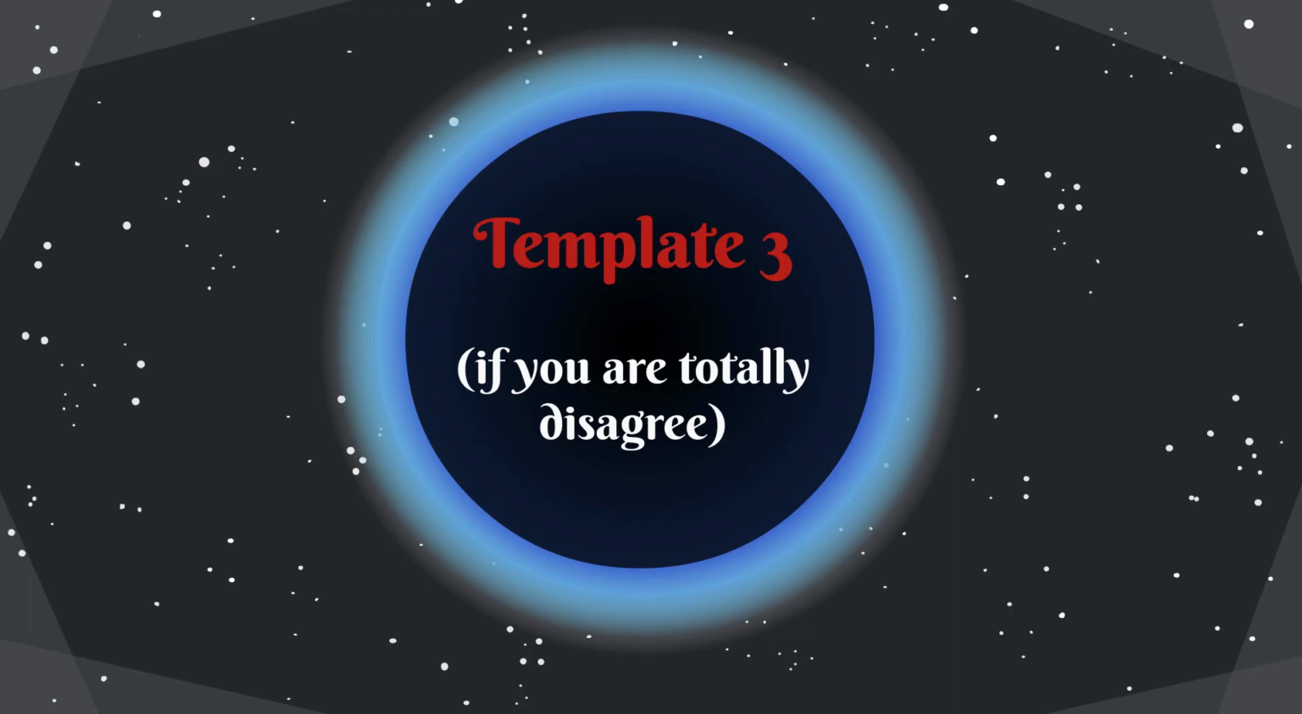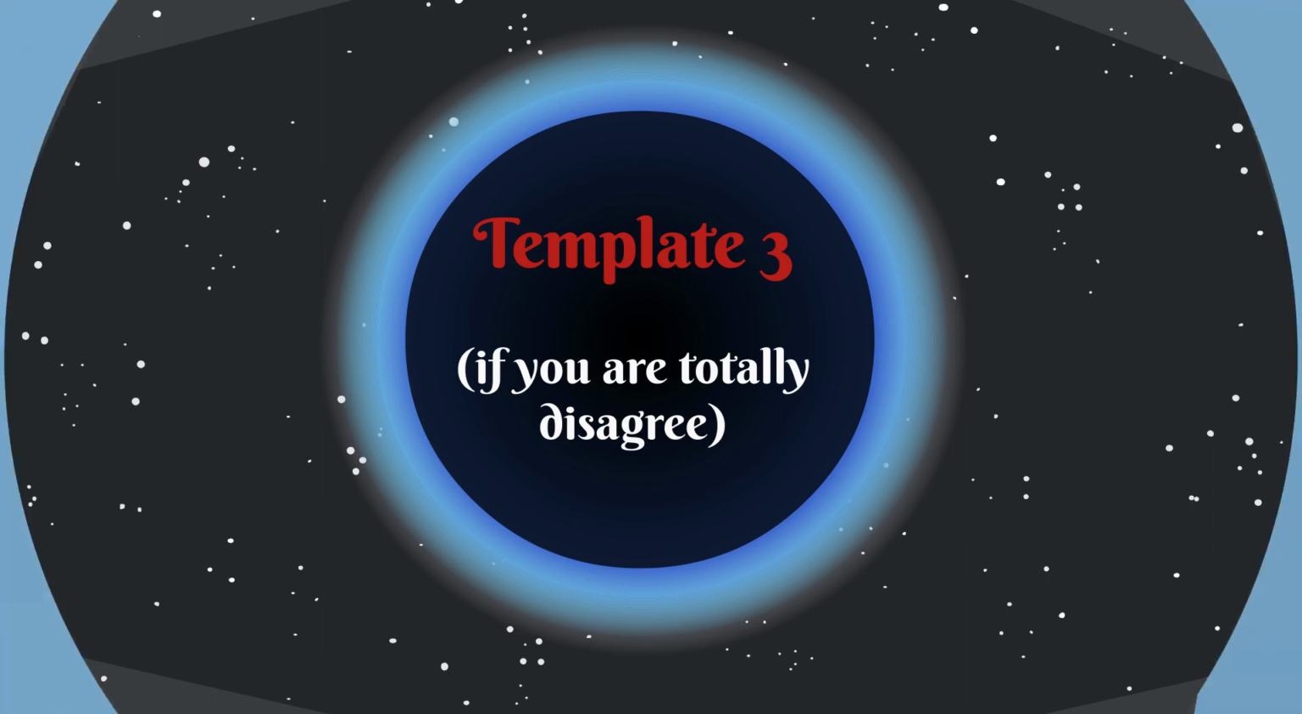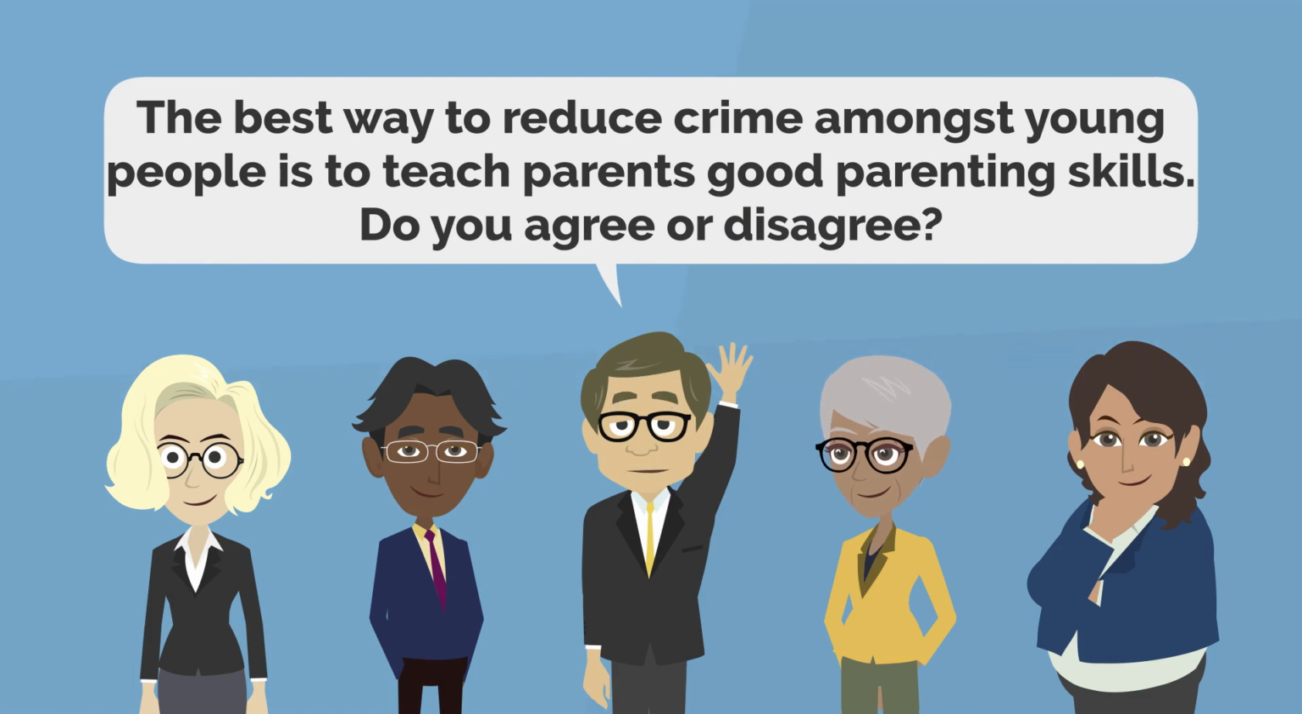Okay guys, this template is related to why you totally disagree with your essay statement. Okay, so let's read the statement again. The best way to reduce crime amongst young people is to teach parents good parenting skills. Do you agree or disagree? In case of disagreement, again you can write the first and second statements as they are, but in the third statement you have to mention that you are going to disagree and why you are going to disagree.